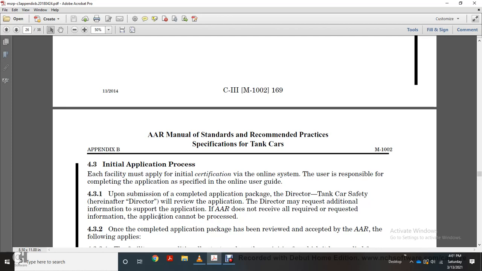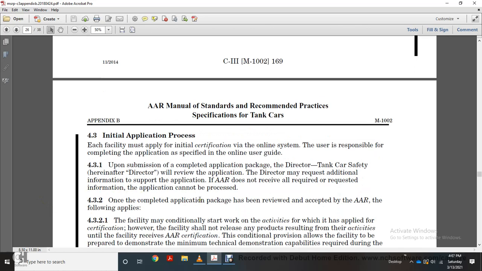Upon submission of the completed application page, the Director of Tanker Car Safety, herein the director, will review the application. The director may request additional information to support the application. If AR does not receive all required requested information, the application cannot be processed. Once the completed application package has been reviewed and accepted by the AR, the following applies.